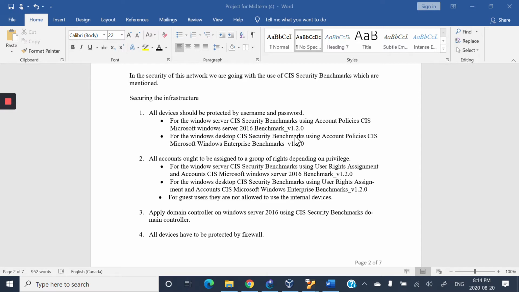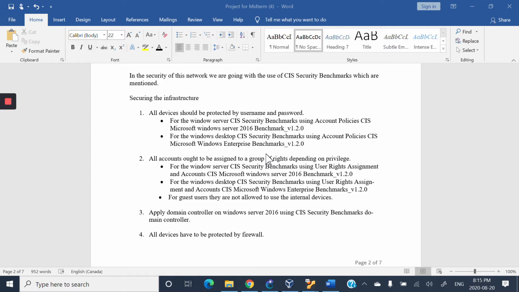CIS security benchmarks. When we download the CIS security benchmarks, we have to submit our name, organization, field like student, company owner, or something, and email address and country name.